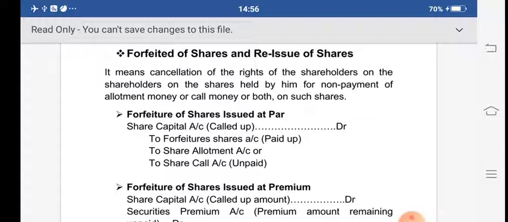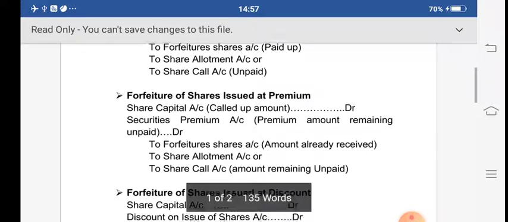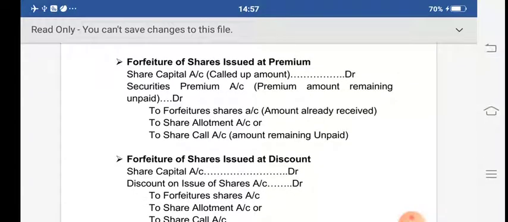Like this you have to pass the entries for forfeiture of shares issued at par. Now, forfeiture of shares issued at a premium. Share capital account, the called up amount, debit; securities premium account, the premium amount remaining unpaid, debit; to forfeiture shares account credit, to share allotment account credit, to share call account credit, the amount remaining unpaid.